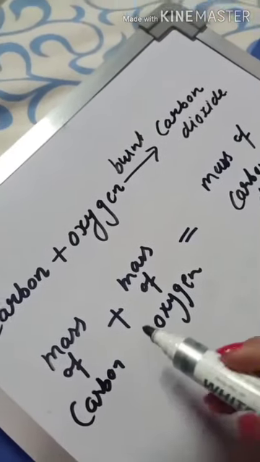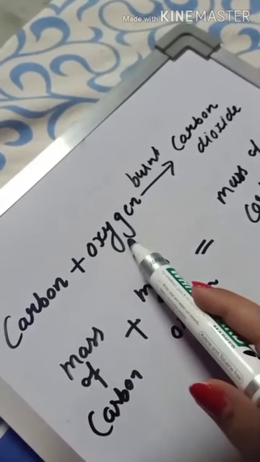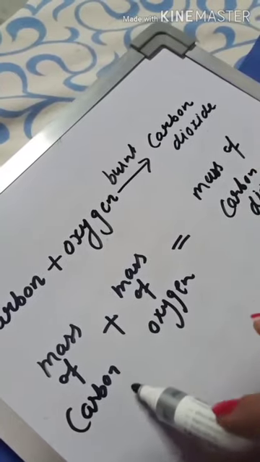Or we can say the total mass of the substances taking part in a chemical change and formed in the chemical change remains the same.